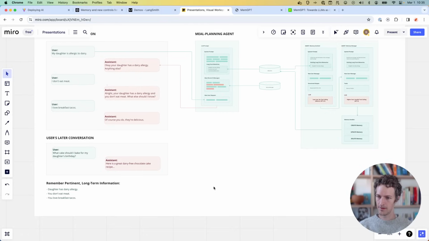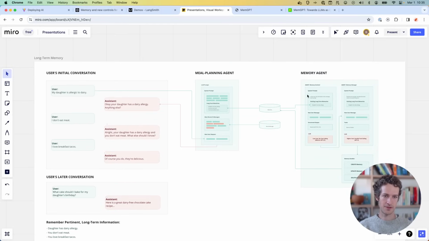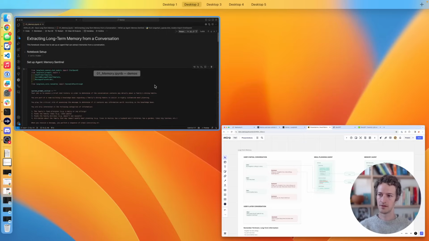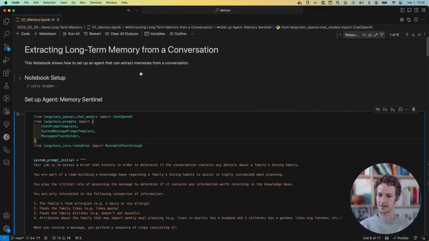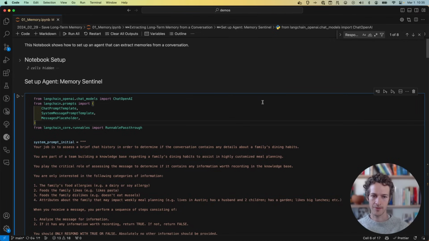And I will walk through the code now for how that works. So here I've shared this. This will be in GitHub, so you can have access to it as well. And it's going to completely mimic what I just demoed.